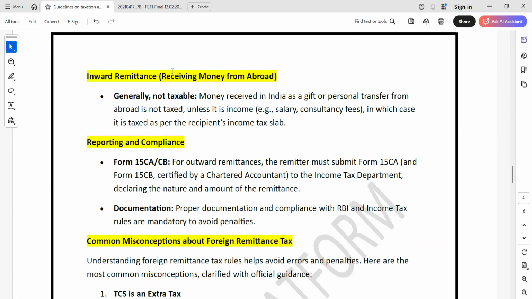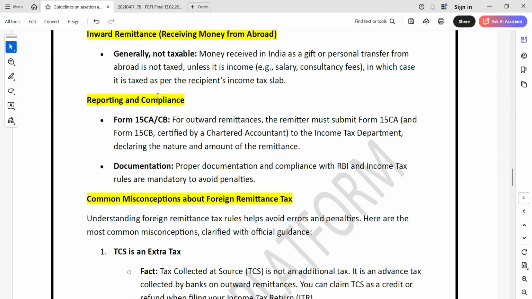Now inward remittance, receiving money into the account, is generally not taxable. Money received in India as a gift or personal transfer from abroad is not taxed, unless it is income like salary or consultancy fee, in which case it is taxed as per the applicable income tax slab. Now, reporting and compliance.